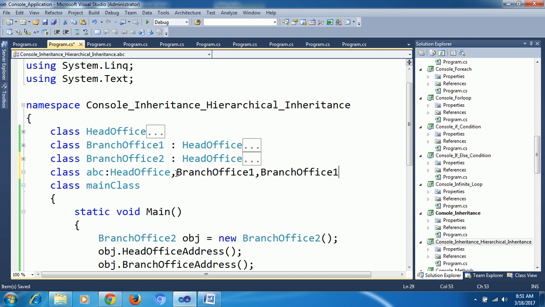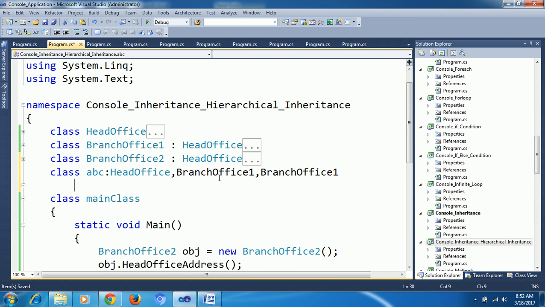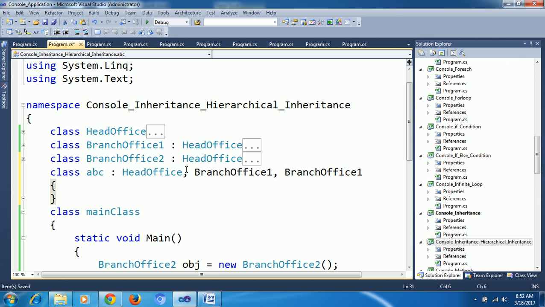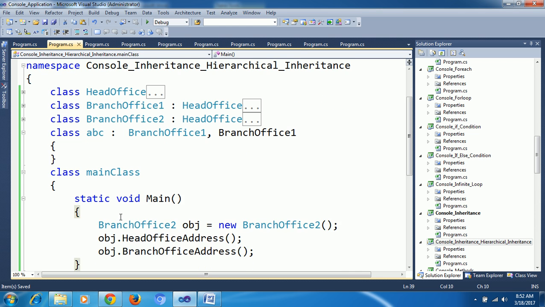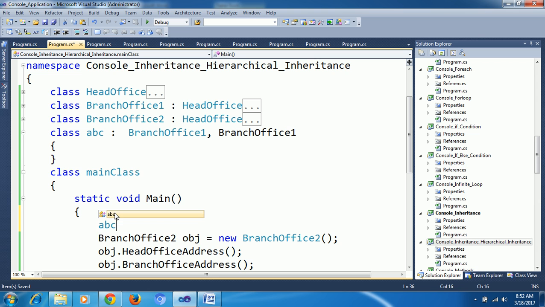Why? Because multiple inheritance is not possible. If we go inside, what's the problem? Otherwise I will remove this one. I have branch office and branch office 1. Now I am creating an object for ABC.